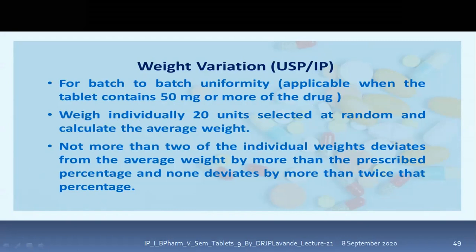Not more than 2 of the individual weights deviate from the average weight by more than the prescribed percentage, and none deviate by more than twice that percentage. So we take 20 tablets at random, and not more than 2 tablets may go beyond the limit. That means if 2 tablets go beyond the limit, it's okay, but not 3, not 4, like that. Then we can say that it passes the test.